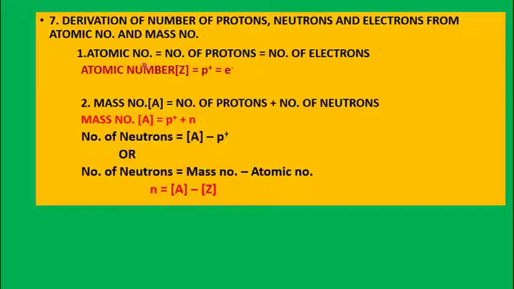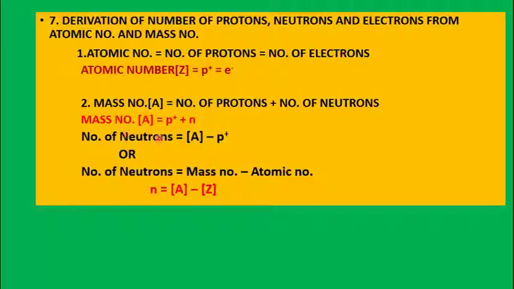Now, for derivation, this is very important: derivation of the number of protons, neutrons and electrons from the atomic number and mass number. Atomic number is equal to the number of protons, which is equal to the number of electrons. So, atomic number Z is given as the number of protons P, which is equal to the number of electrons. Mass number, represented by the letter A, can be given as the number of protons plus the number of neutrons. So, mass number A is equal to P plus N.